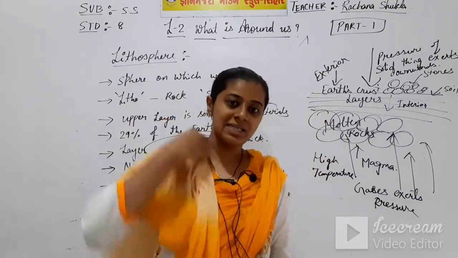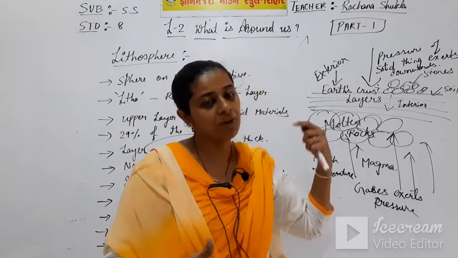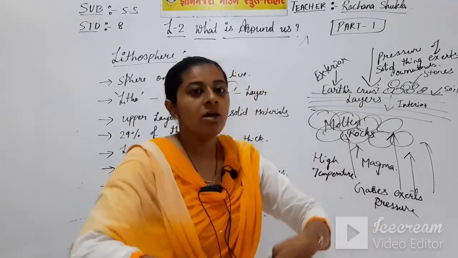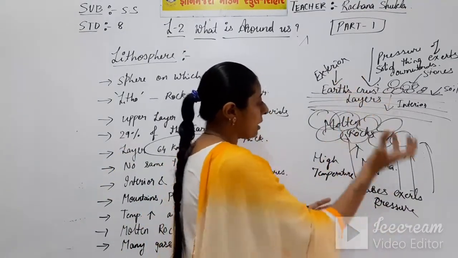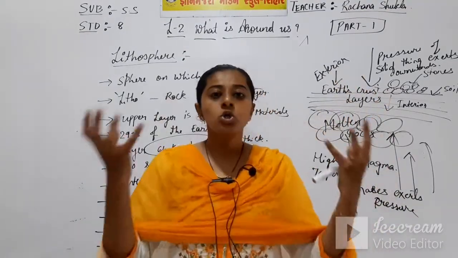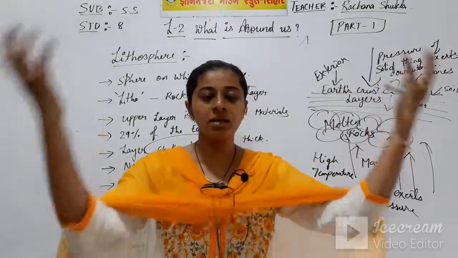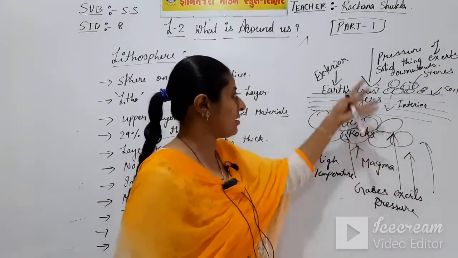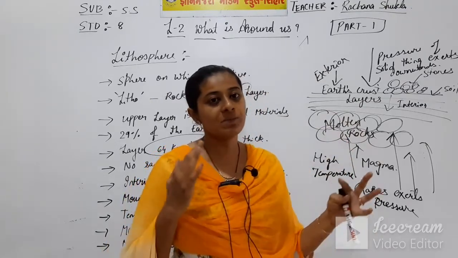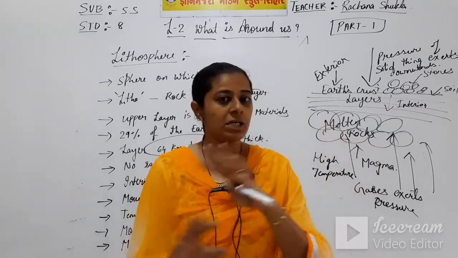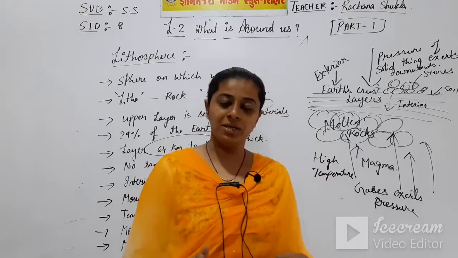But in some cases, at some places it breaks down, and due to that a volcano erupts. Everything, the lava, the magma, the gases, stones, pebbles, everything comes out, and that is known as a volcano. If the earth crust breaks, it happens, otherwise it does not happen at every place.